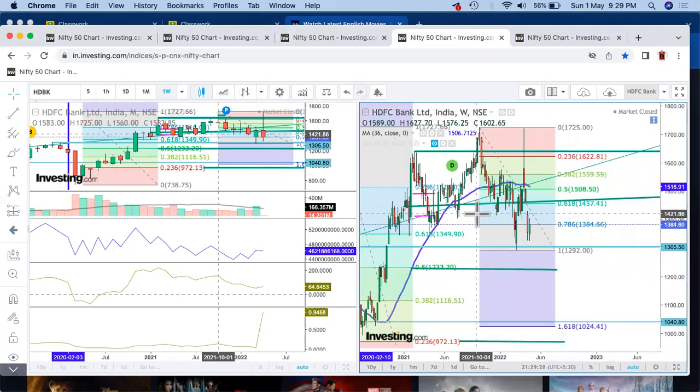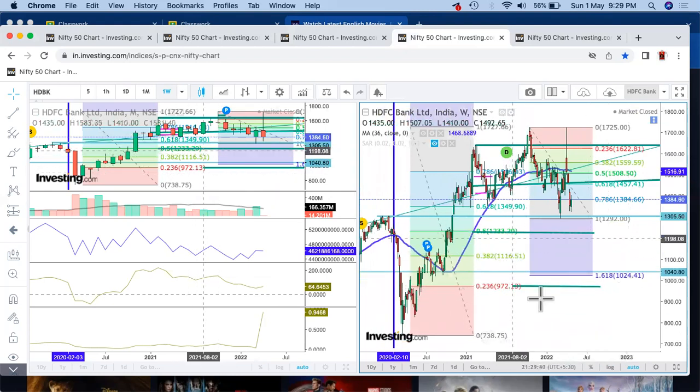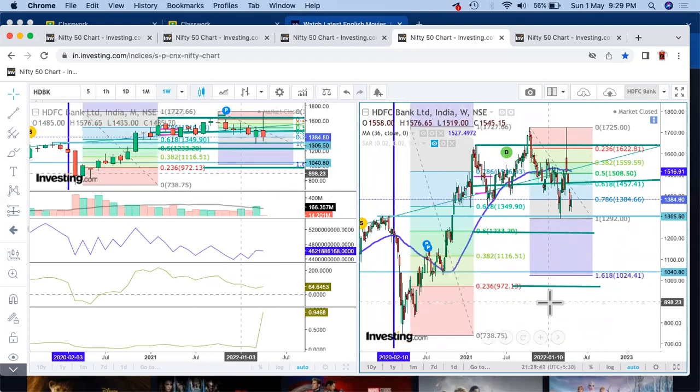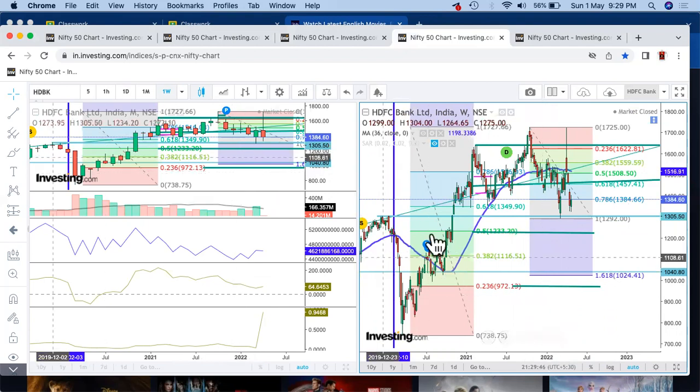Because it's almost like since the last 4 months we are more into a downtrend. So maybe for 6 more months we should be in that range only, either taking a support at this level or this level. Let's see how it goes. Until the market takes support, I'm not going to go for long. So this is in HDFC Bank.